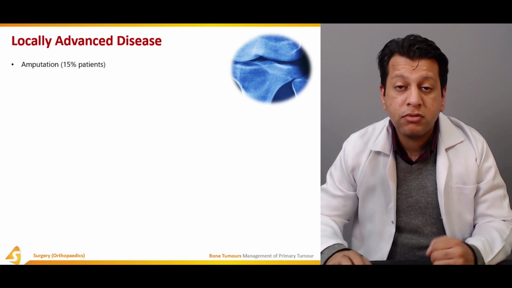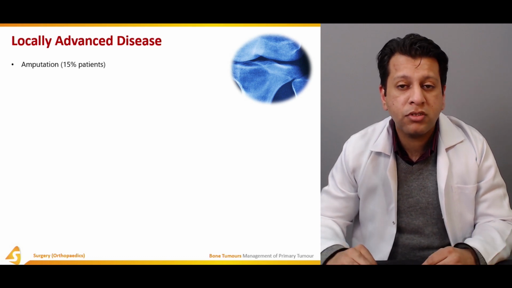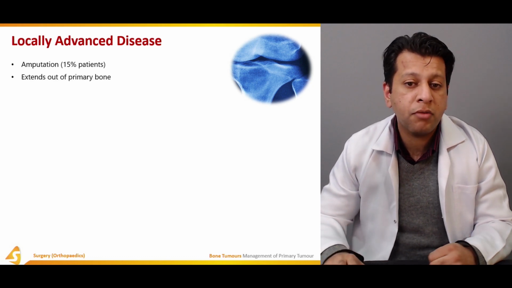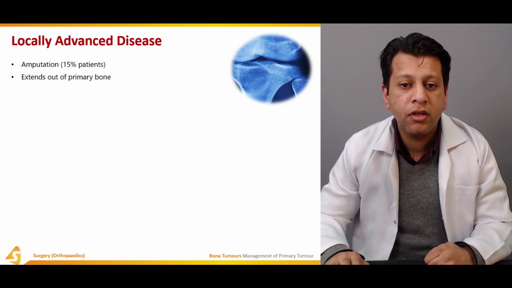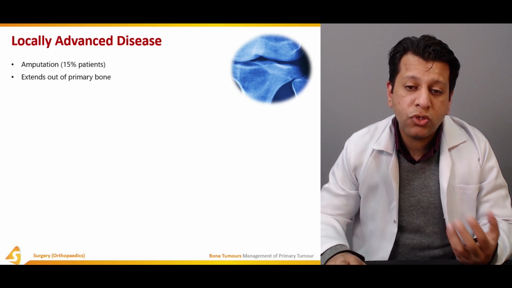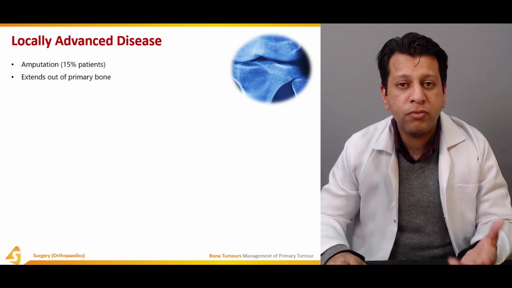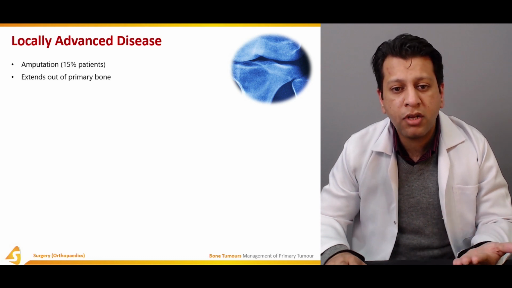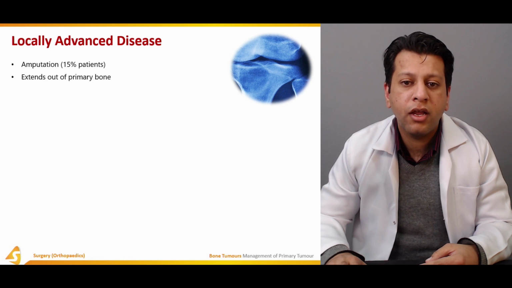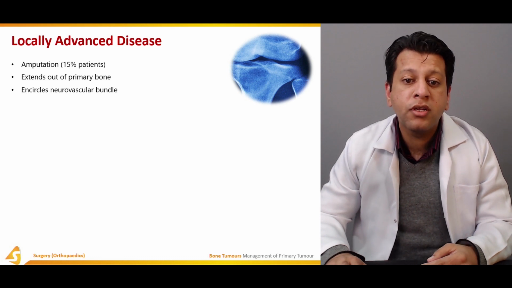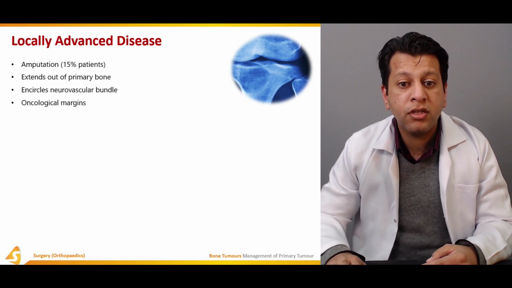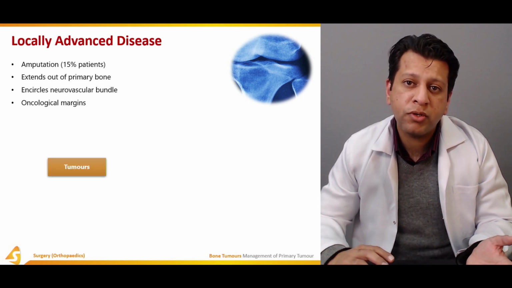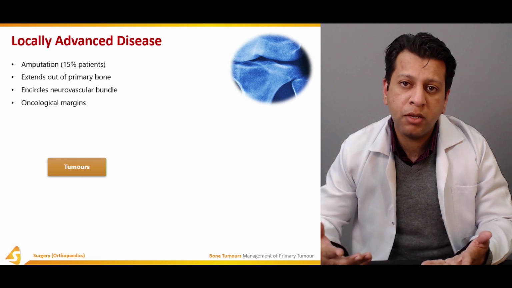And sometimes we know that limb salvage is not an option, and amputation is the choice, which may be needed in even 15% of patients. Usually the indications are always relative. There is no absolute indication for limb salvage or amputation. Relative indications include if the tumor extends out of the bone and encircles the neurovascular bundle, or oncological margins are not clear. Then amputation is usually a better choice than a second limb salvage surgery.